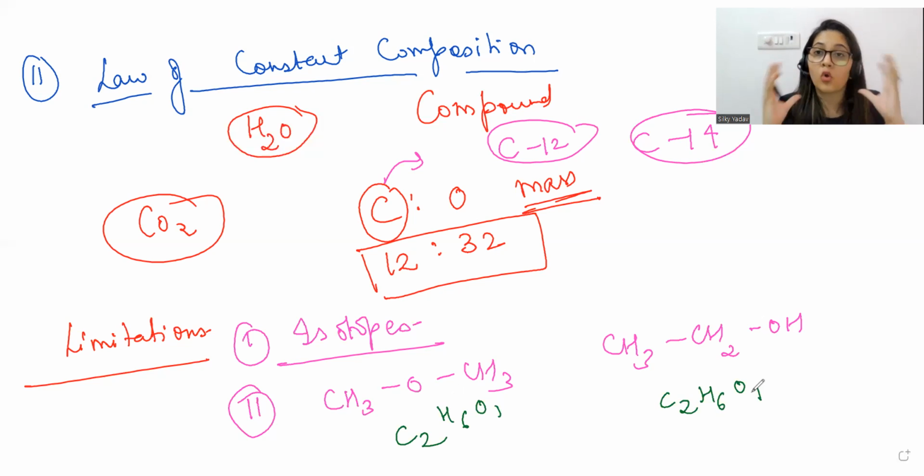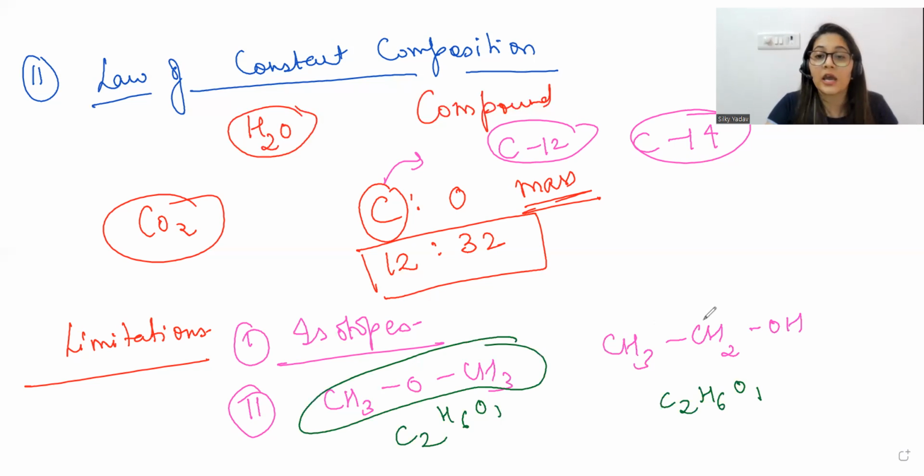That means the composition of the formula is same, the mass composition is also same: same mass of carbon is combining, same mass of hydrogen, same mass of oxygen, but still this is ether and this is alcohol, right? Their properties are totally different.